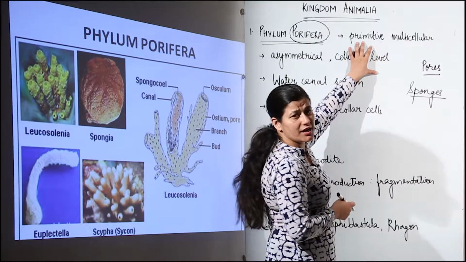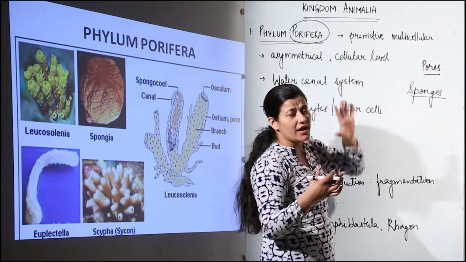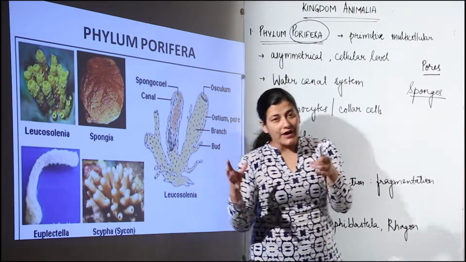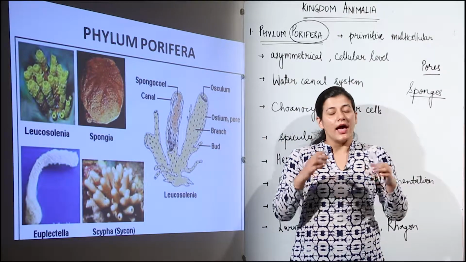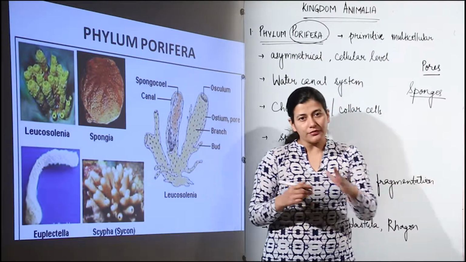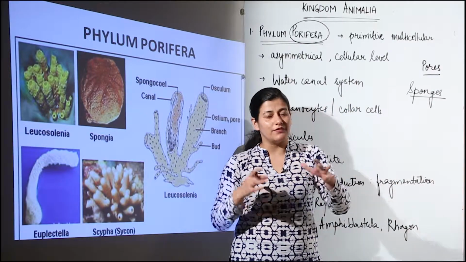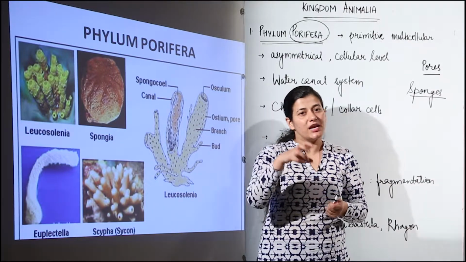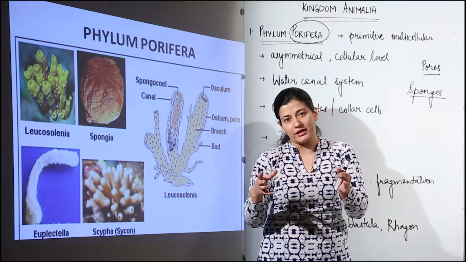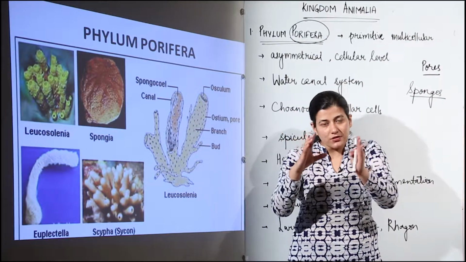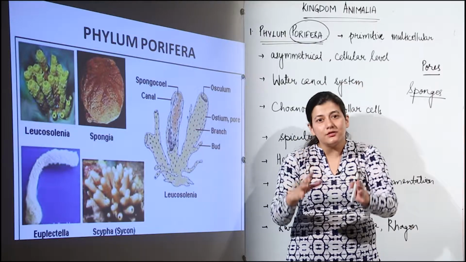Now, these primitive animals are primitive in the sense that their organization is nothing beyond cell aggregate. Try to recall what we read in fungi and what we read in algae, that there was a thalloid organization. Over here, we are going to use the term cell aggregate, where we'll be having a cellular arrangement in which the animal cells would be arranged in such a pattern that the entire organism would be one entity, and all those cells would be working together at an individual level.